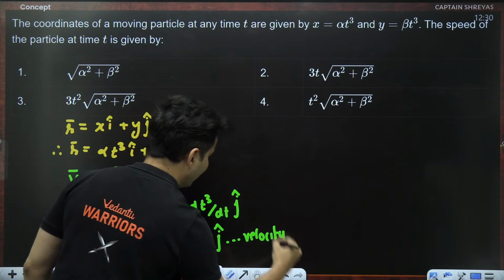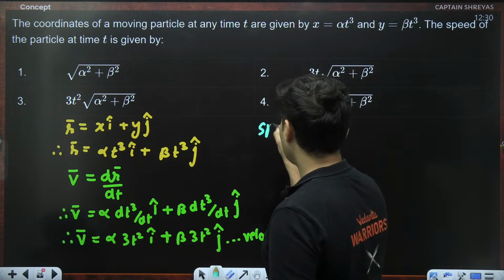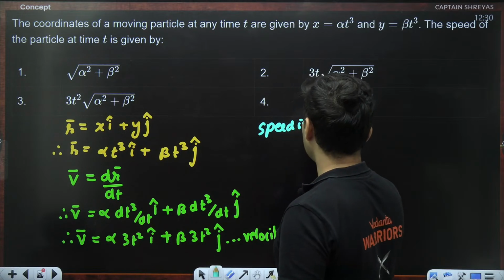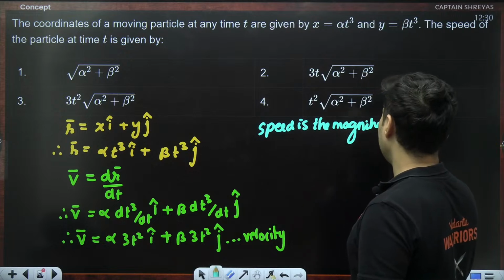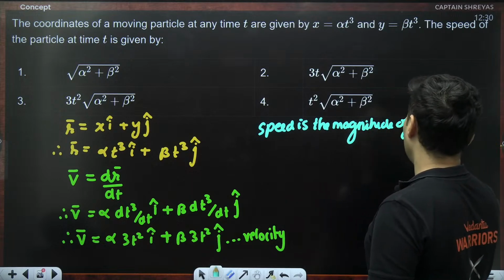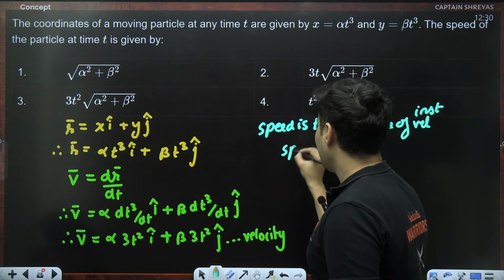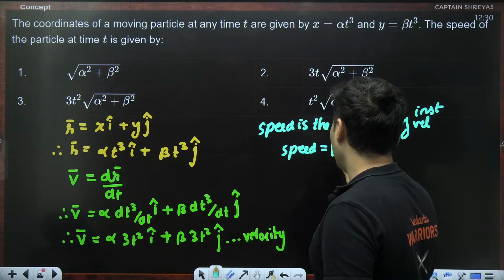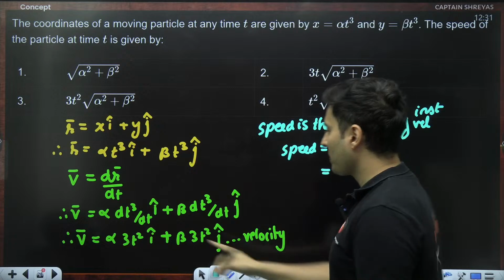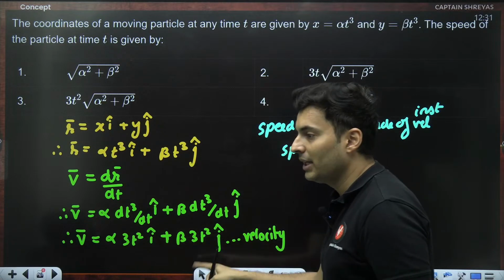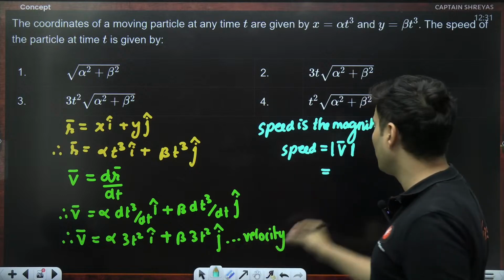It is not speed. Remember one simple thing. Speed is the magnitude of the velocity, instantaneous velocity. So hence speed is nothing but modulus v. Modulus v means what? Take the modulus of any vector quantity: x component square, y component square, add them and put it inside the root, isn't it?